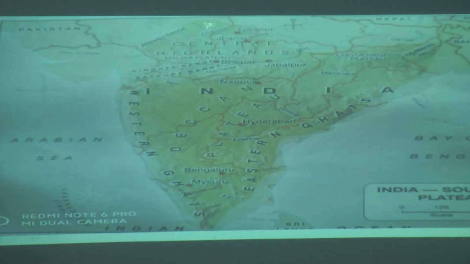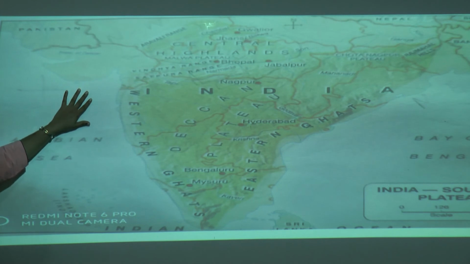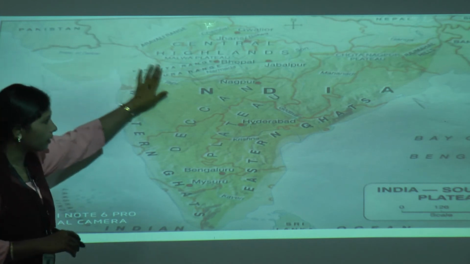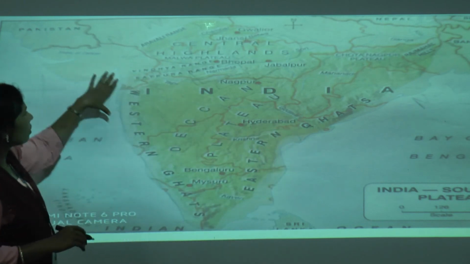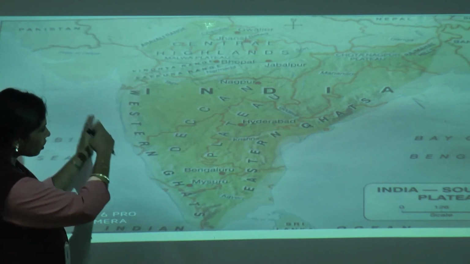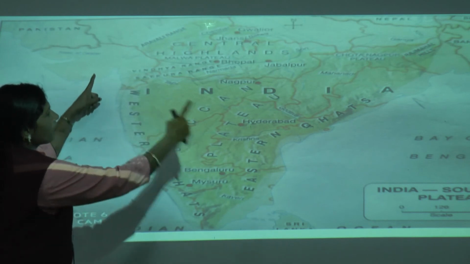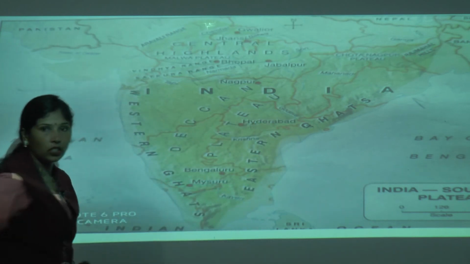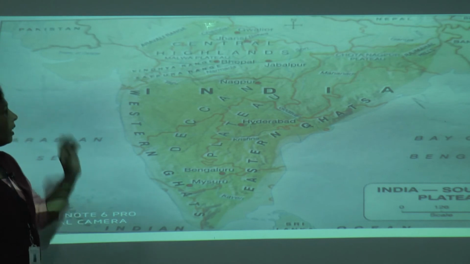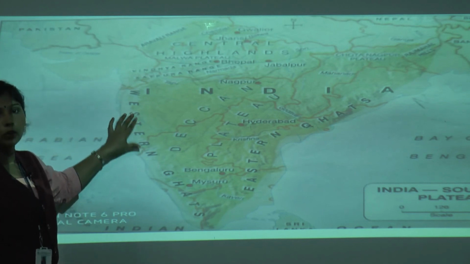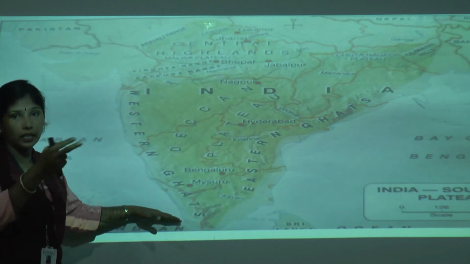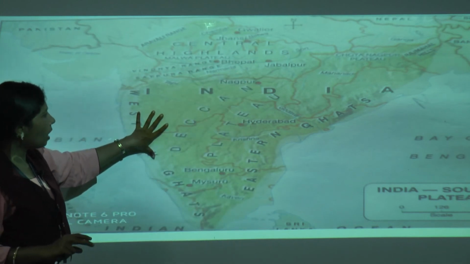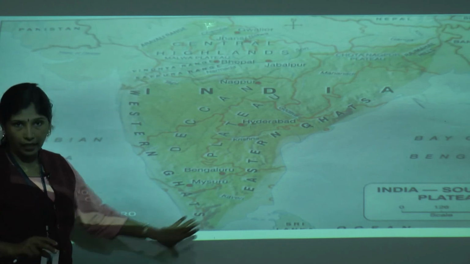Now look over here, I am showing you a map, correct? This is half of the India map, and this is the lower part. Can you tell me which shape it is like? Yes, it is a triangular shape, correct? This is the total Southern Plateau that we are going to study in this lesson. It is in a triangular shape.